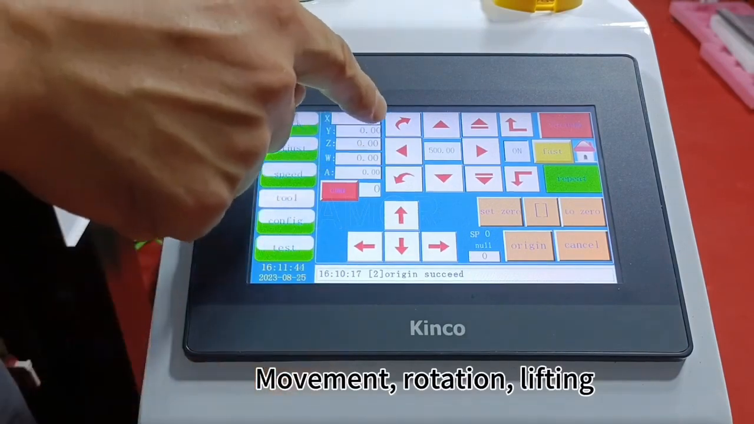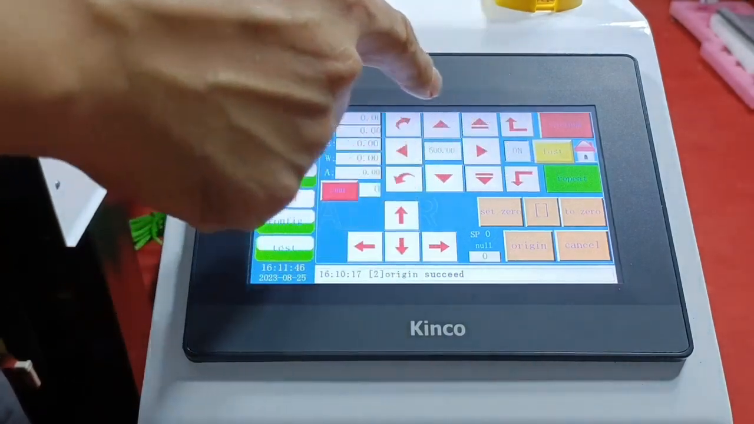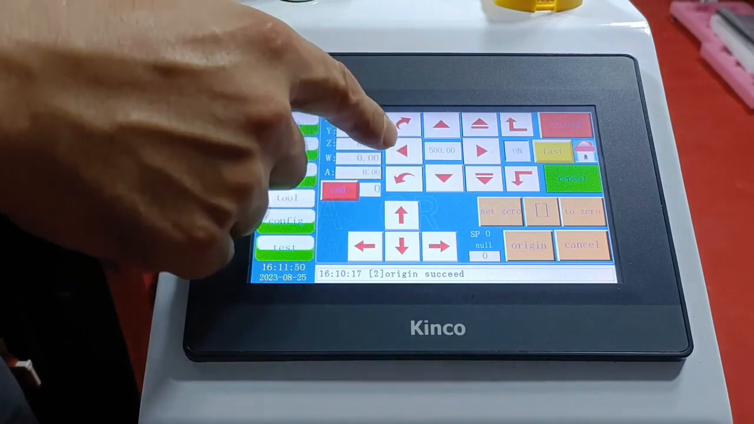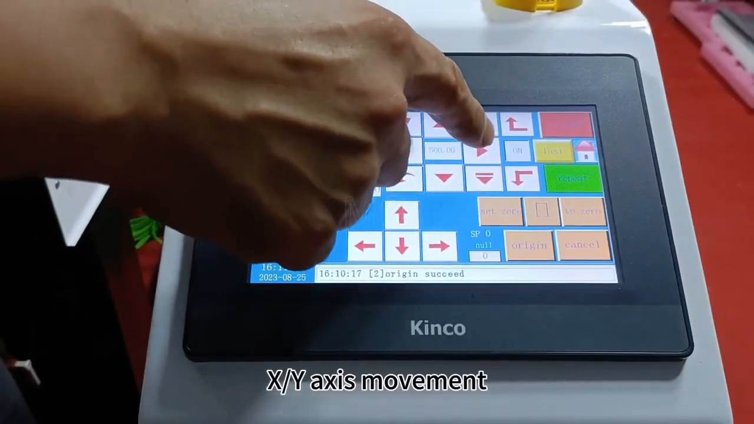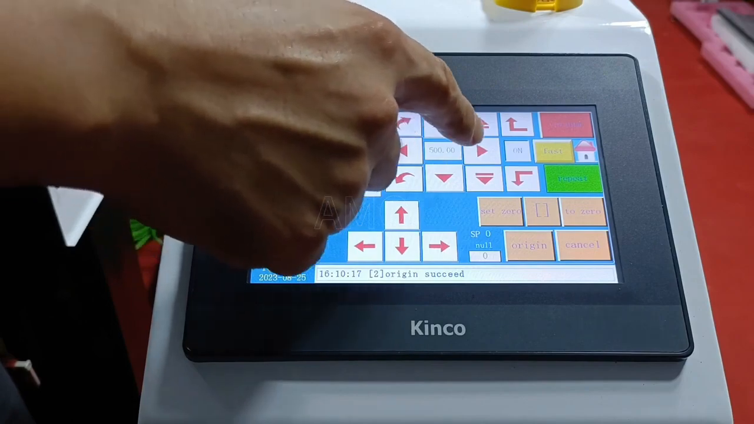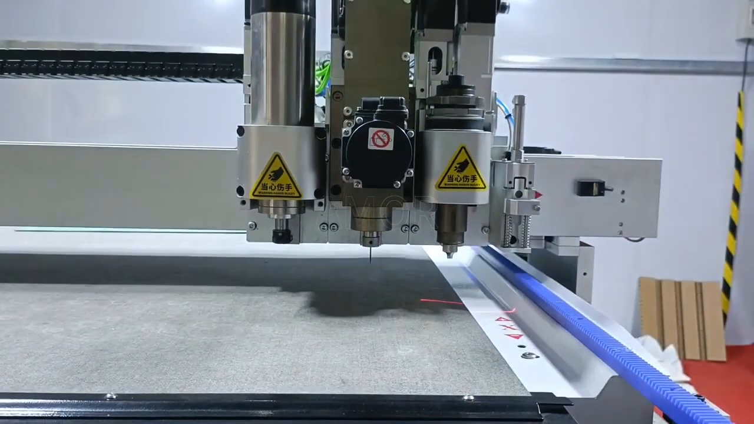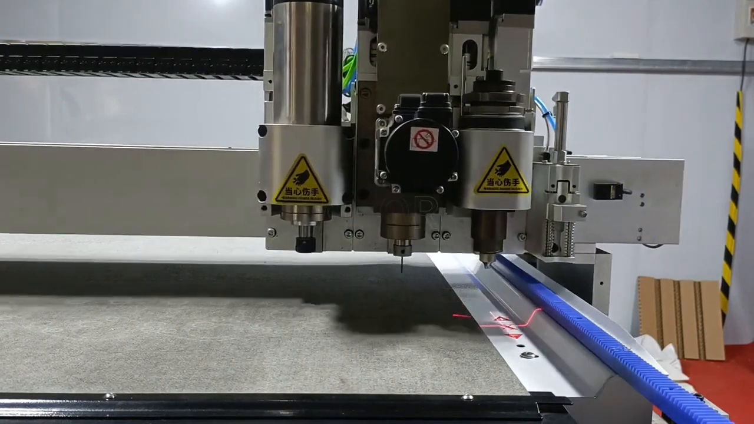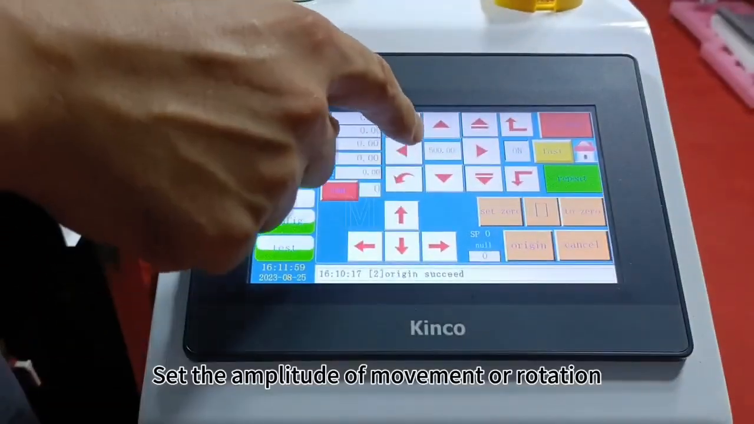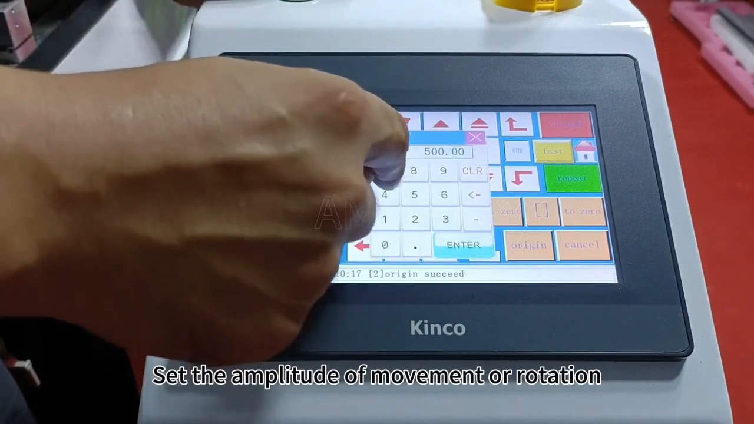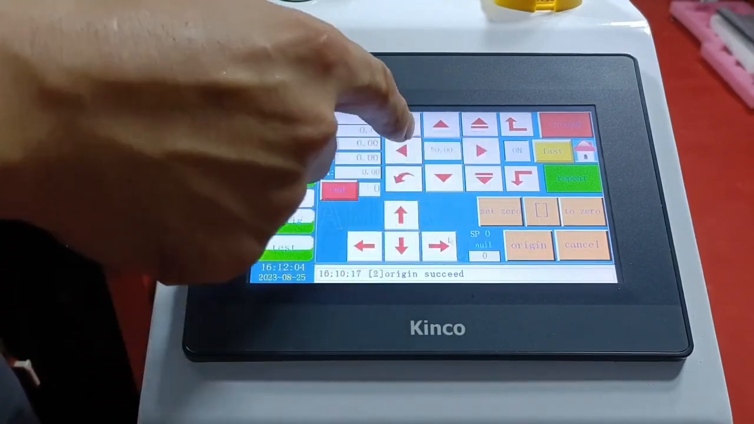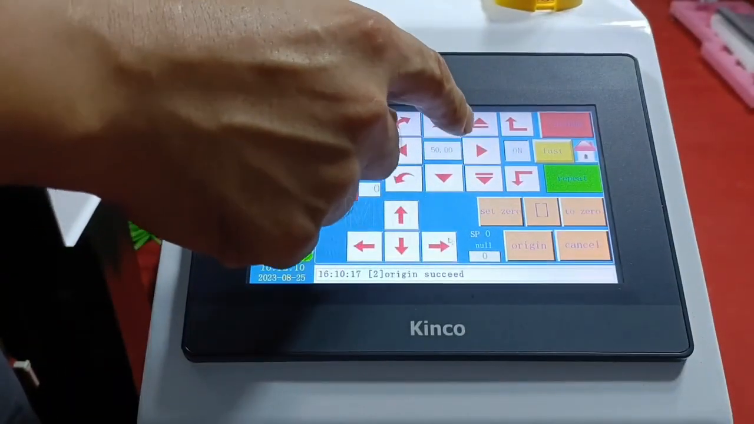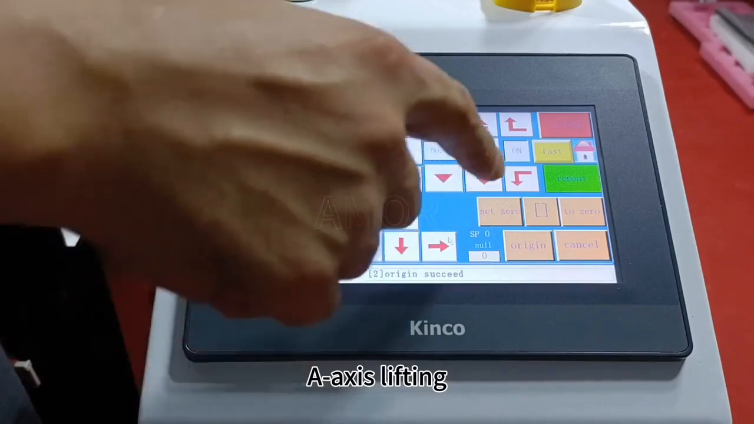Movement, rotation, lifting. W-axis rotation. X, Y-axis movement. Set the amplitude of movement or rotation. Z-axis lifting, Y-axis lifting.